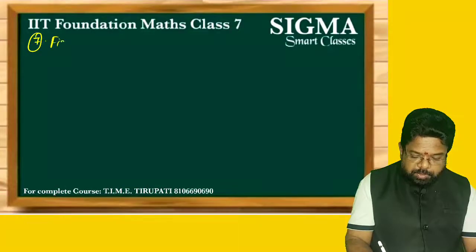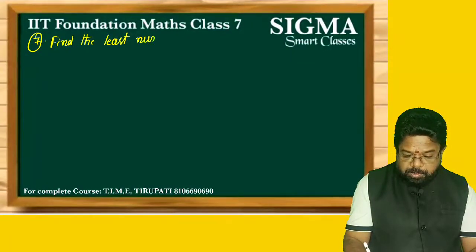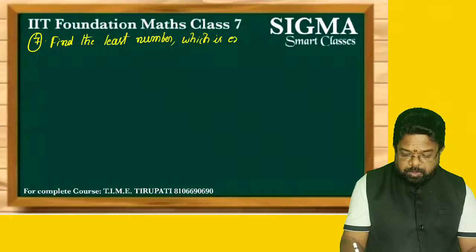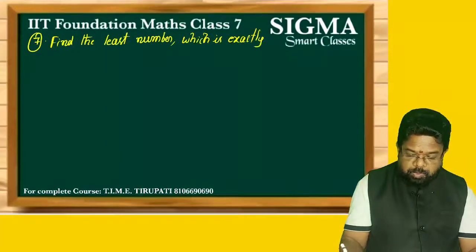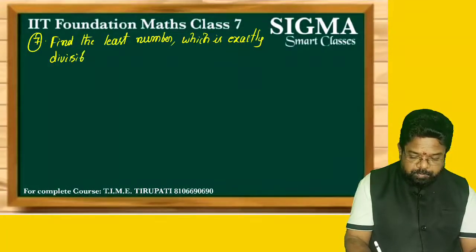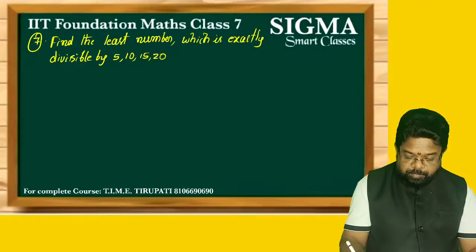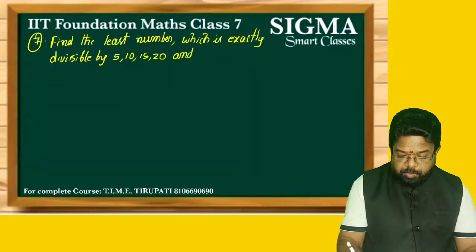Find the least number which is exactly divisible by 5, 10, 15, 20, and it must be a perfect cube.